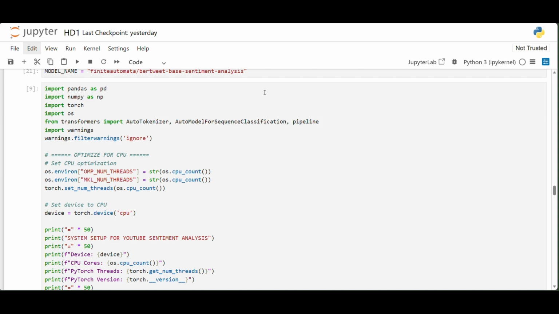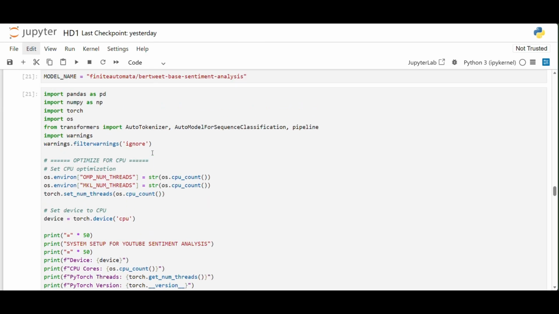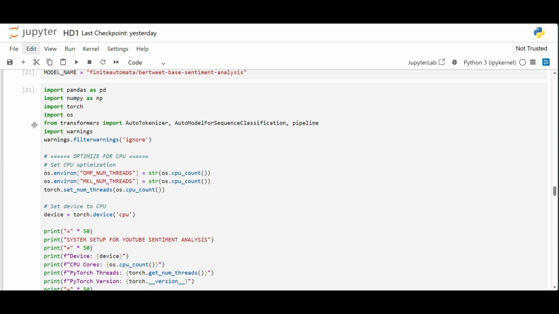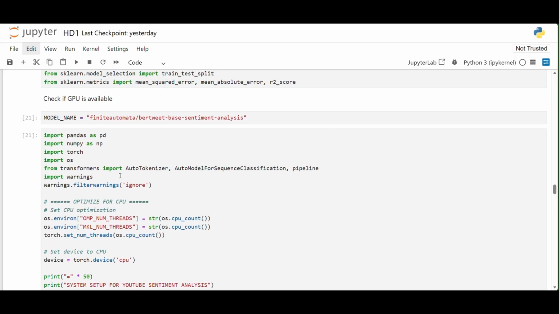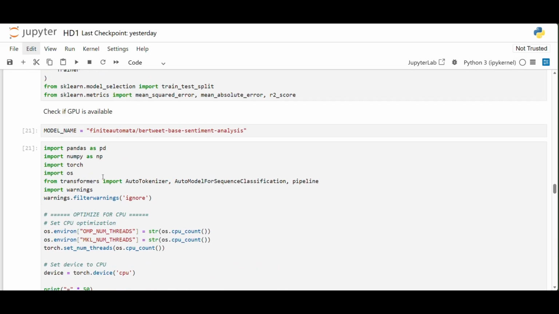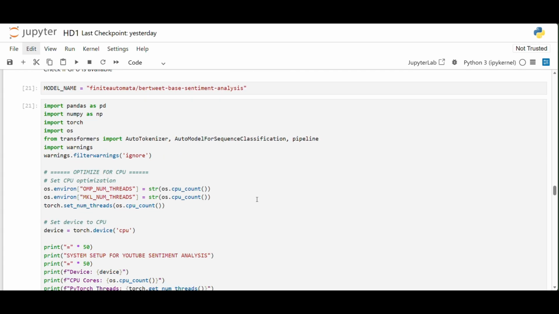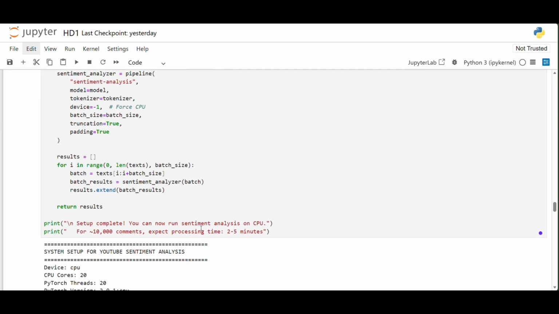Now this is the next question. This is the next analysis that I did. I imported the libraries. Pandas and numpy are for handling datasets and arrays, torch is for handling the deep learning model, and os for adjusting CPU. Basically we have GPU optimization and CPU optimization for NLP models, and here I have used CPU for my analysis. I specified the number of CPU cores to be used, the PyTorch version and the model being used.